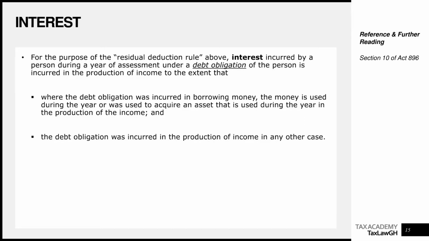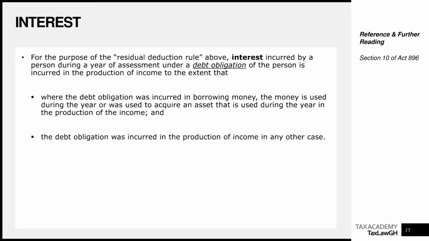We are saying for the purpose of the residual deduction rule, which says that it must be wholly, exclusively, necessarily incurred, interest incurred by a person during a year of assessment under a debt obligation of the person is incurred in the production of income to the extent that where the debt obligation was incurred in borrowing money, that money is used during the year or was used to acquire an asset that is used during the year in production of the income, and the debt obligation was incurred in the production of income in any other case.